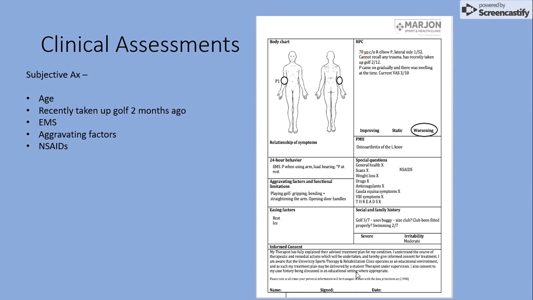Early morning stiffness is an indicator of a degenerative tendinopathy due to it being associated with diffuse pain, tenderness, and extension of the elbow, especially in the morning. Her aggravating factors are playing golf, bending and straightening the arm, and opening door handles. These factors are associated with lateral epicondylitis.